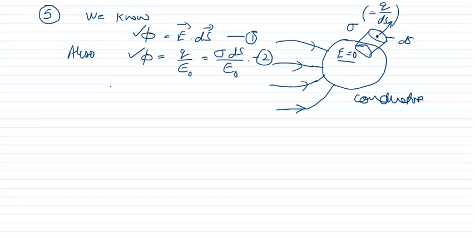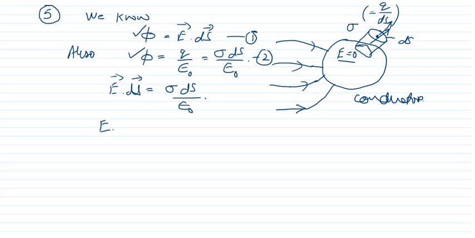Therefore, from 1 and 2, what you will get? E dot ds is equal to sigma ds upon epsilon naught. Now in E dot ds, you can see that if electric field is there, it will always be perpendicular.